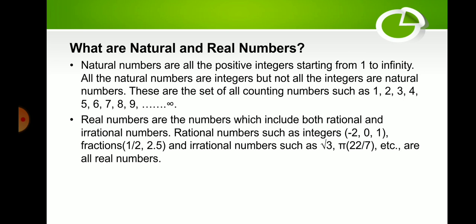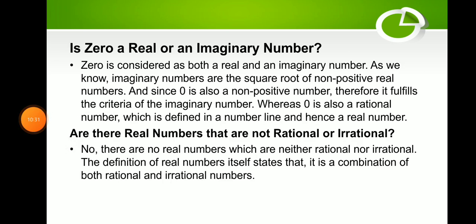These are all real numbers. So, is 0 a real or an imaginary number? 0 is considered as both a real and an imaginary number.